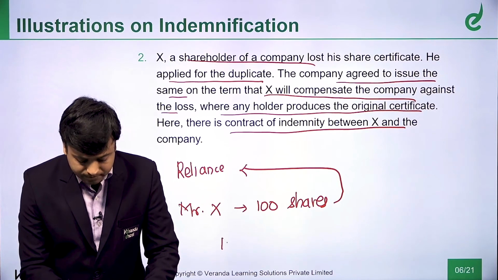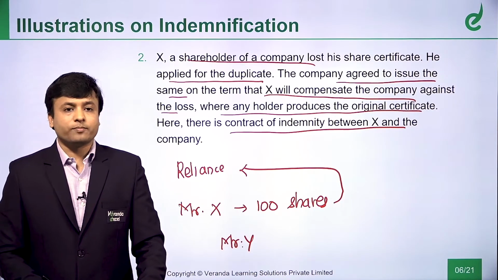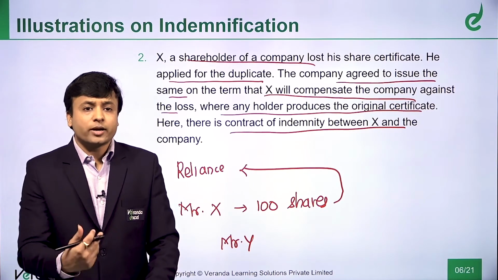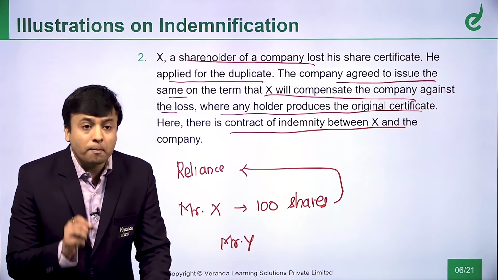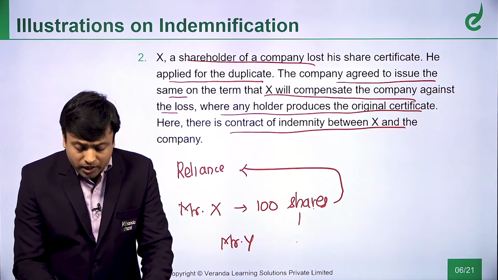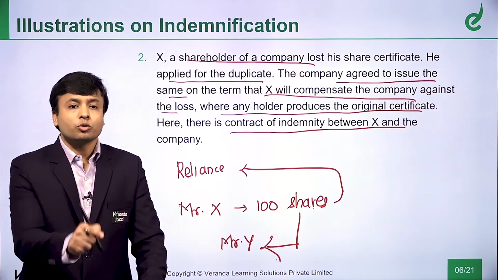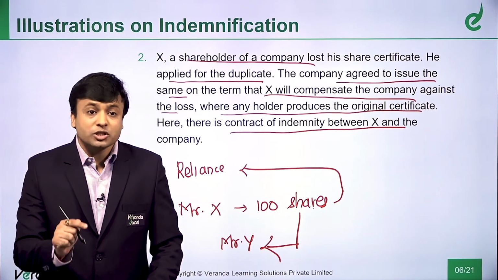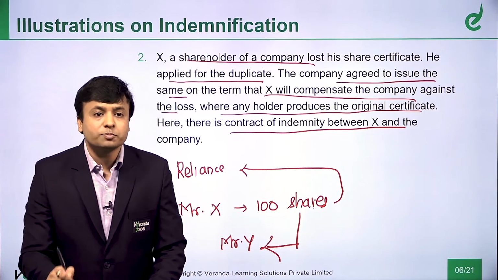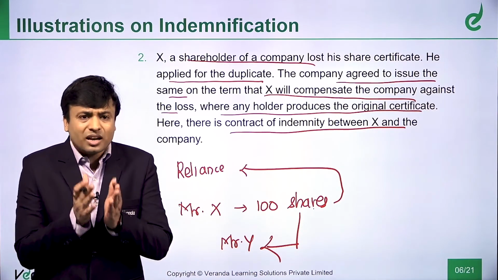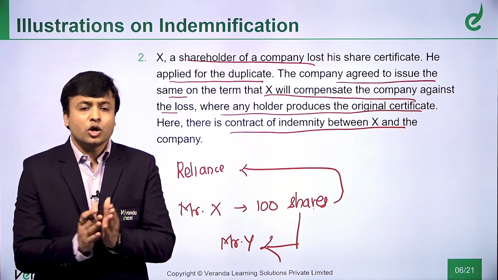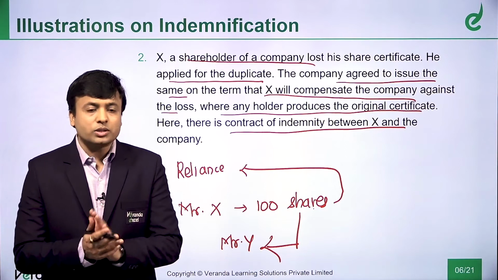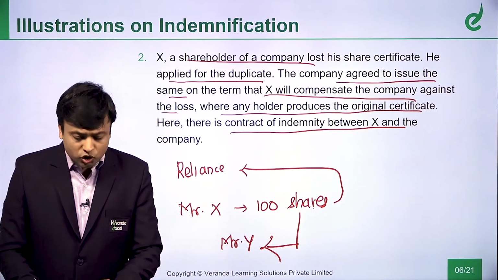Y, who is your brother, also stands up and goes and says, Reliance, boss, this 100 shares belongs to me. It doesn't belong to Mr. X. And how did you give this 100 shares to Mr. X? Rather, it belonged to me. So there's a dispute involved here. So is this the business of Reliance to find out who is the rightful owner? No. What Reliance will do is, after getting convinced that this share belongs to Mr.